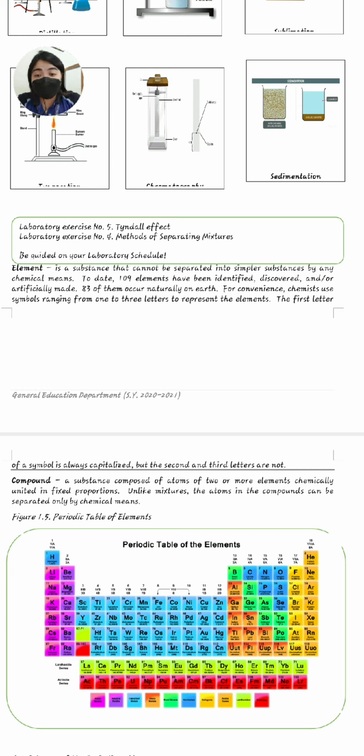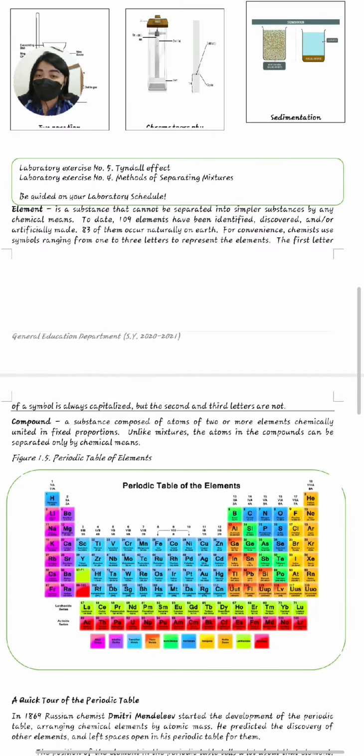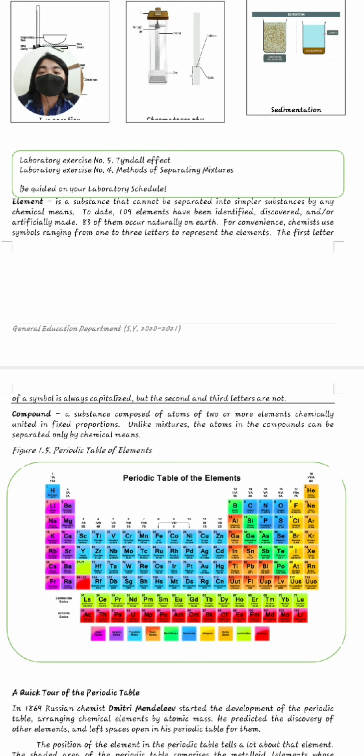Now let's proceed to another topic for this day. We also have elements and compounds. So aside from substances and mixtures, another way to separate physically matter is elements and compounds. Let's discuss what is an element. An element is a substance that cannot be separated into simpler substances by any chemical means.